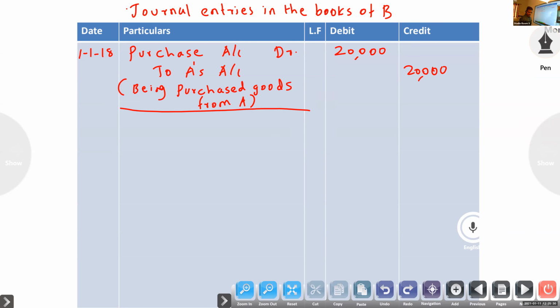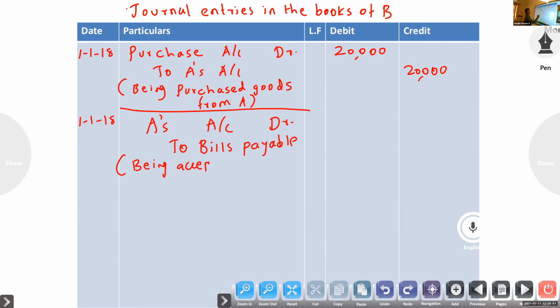So here bills payable. 1/1/18, A's account debtor to bills payable, being acceptance given.